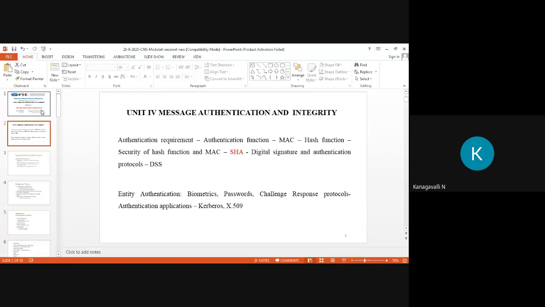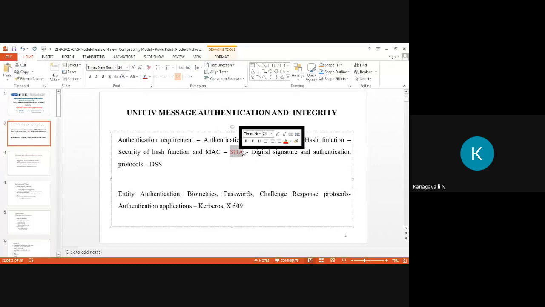So our message encryption is the basic conventional authentication function. Then message authentication code is something just over step to another authentication. Then a hash function is the application oriented algorithm, right? These three functions we have seen in our authentication function. So in this continuation, our last class topic was security of hash function and MAC. Today we will see the secure hash algorithm, right? The next topic is SHA, in short form.